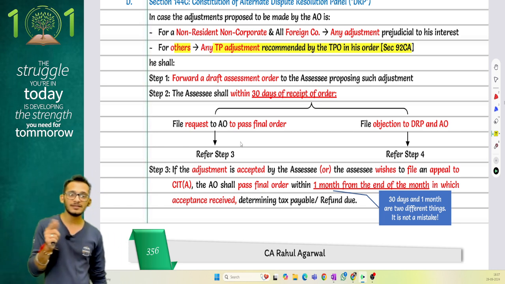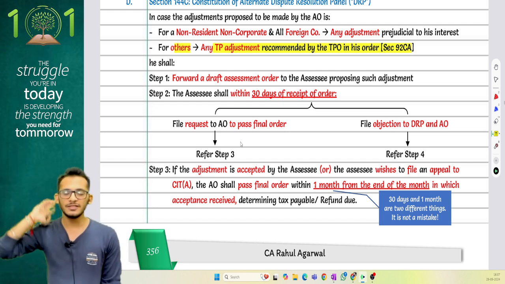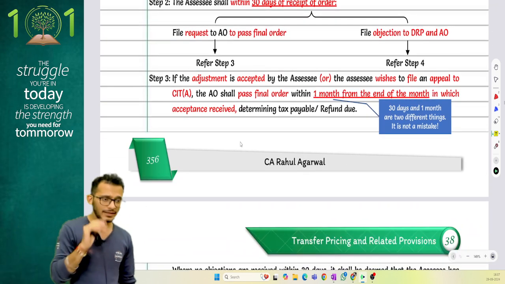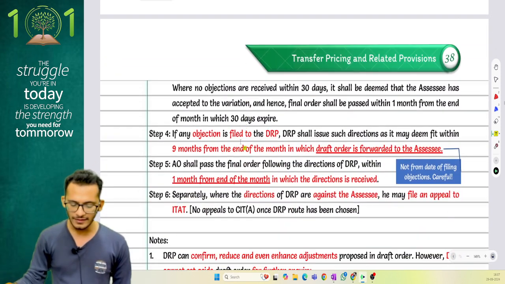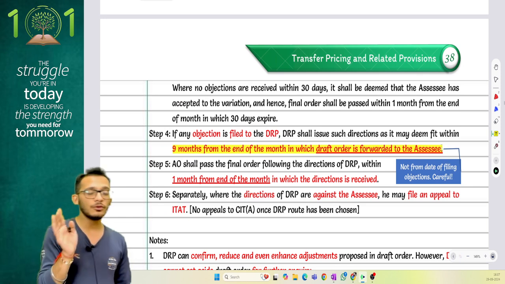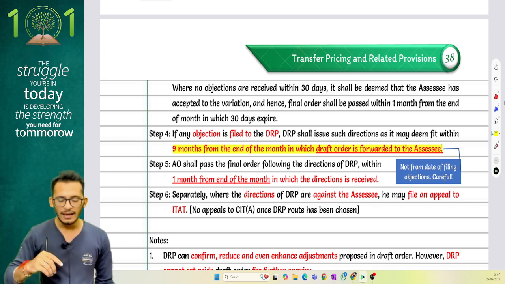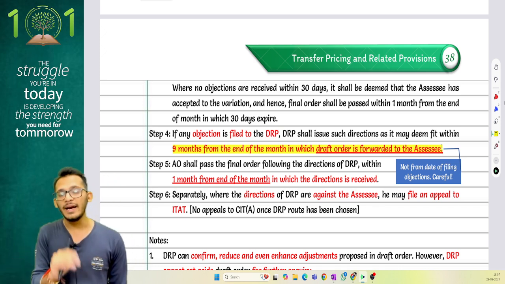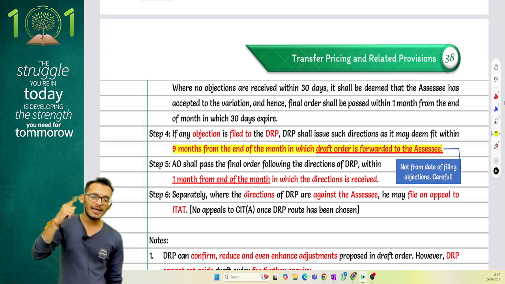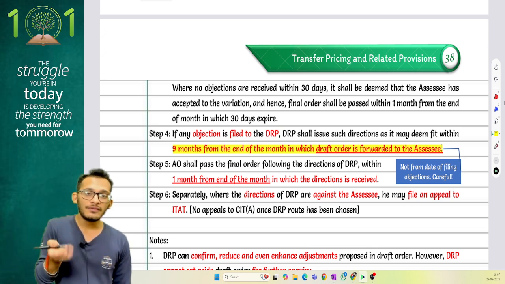But let's come back and discuss DRP. If I have a draft assessment order, I can file an objection to a DRP, and the DRP will look into the case. Within a period of 9 months from the end of the month in which the draft order is passed, it will have to give its proceedings. These proceedings will then be binding on the TPO. So whatever directions the DRP gives will be passed on to the TPO. The TPO will look at that judgment and revise his TP order.